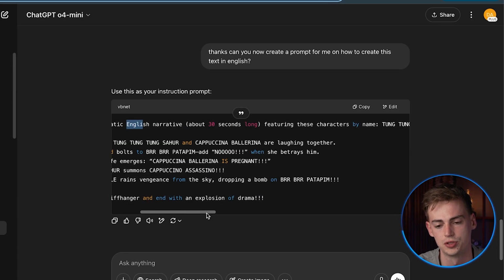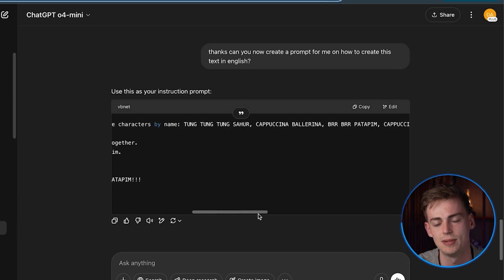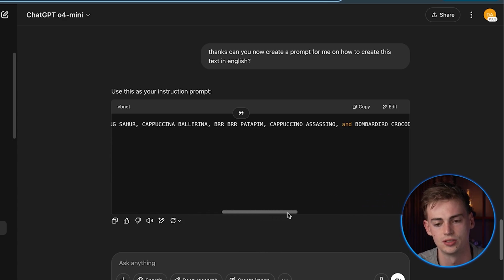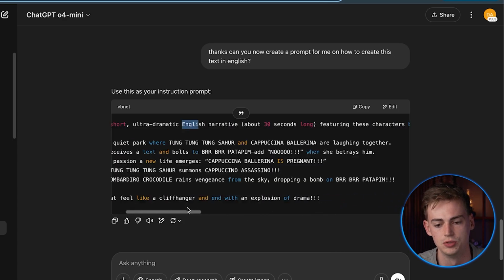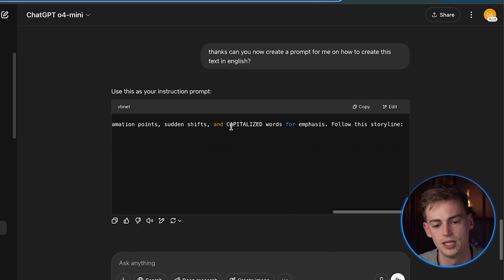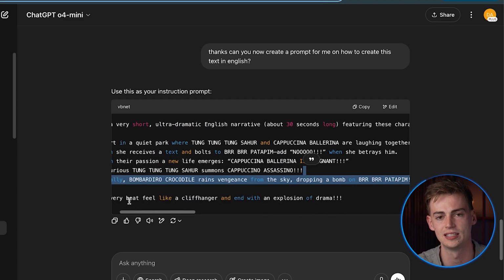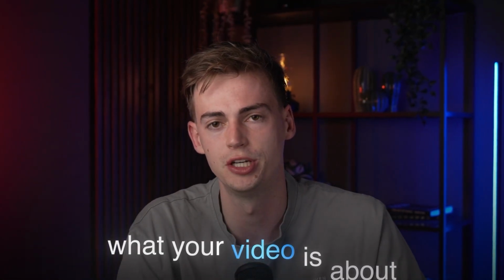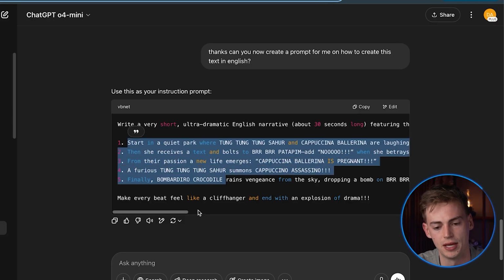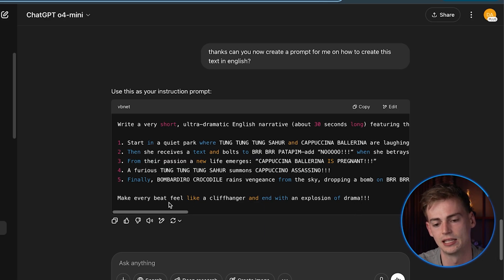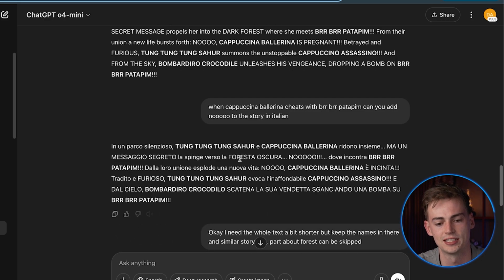Given the length of your script, and then you want to name out the characters that you're using. So I named all of the characters that I was using. Then in the end, you want to make sure that their name is capitalized, so Elevenlabs, the voiceover that we're going to use in a bit, will understand that it needs to put extra emphasis on that. Next up, you explain what your video is about. So I did what it is about, and then I said make it like a cliffhanger and end it with a drama. And then I use this prompt to generate a text like this.